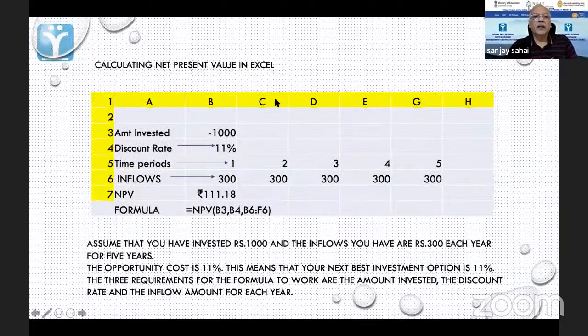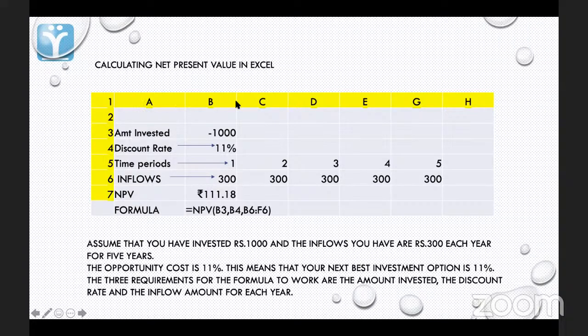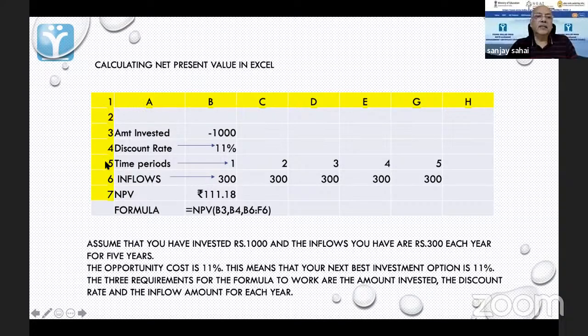Okay. Now, ये present net present value को आप Excel में बहुत अच्छी तरह कर सकते हैं. So I have tried to create an Excel sheet. So these are the columns, these are the rows.